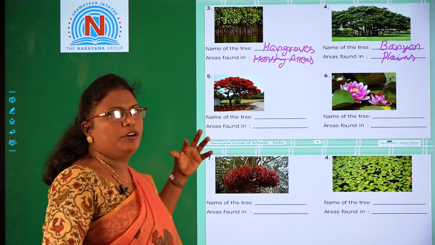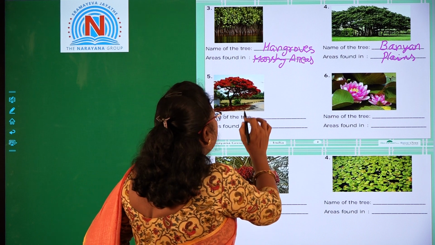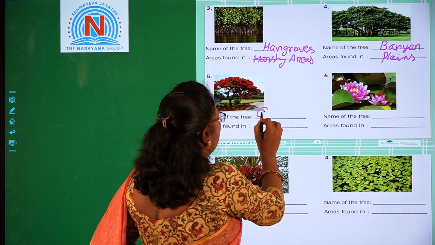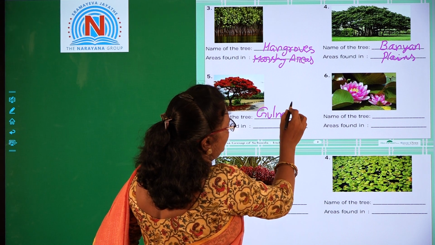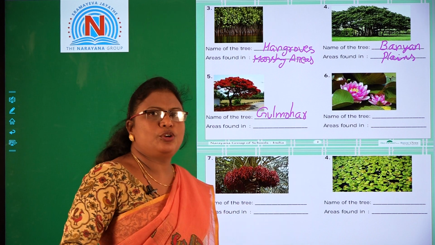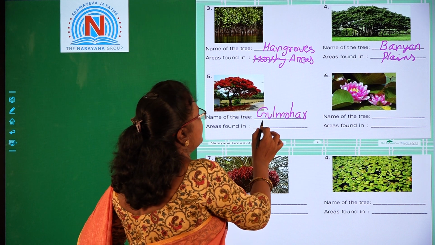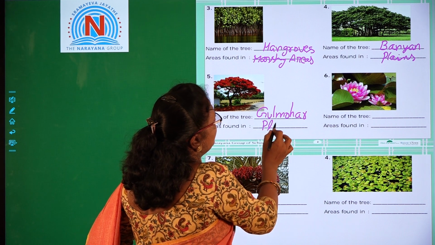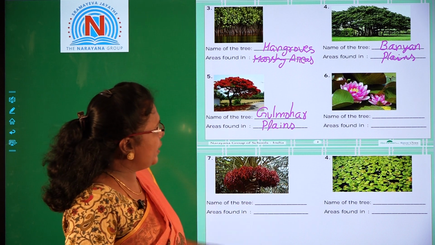It gives many red color flowers. The name of this tree is gulmohar. And these trees also we can find in plains. Let us go to the next picture.